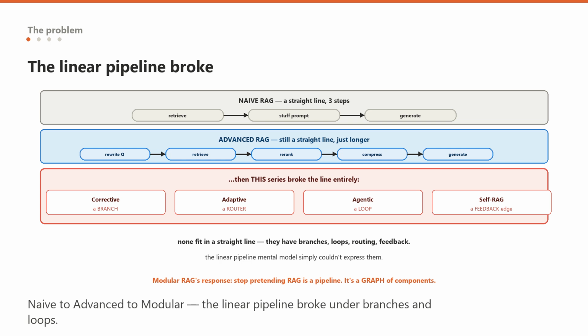They have branches, loops, conditional routing, and feedback. The linear pipeline mental model simply could not express them, and every team building serious RAG kept discovering they had outgrown the straight line and were writing tangled control flow to force nonlinear behavior into a linear frame. Modular RAG is the response: stop pretending RAG is a pipeline. It is a graph of components you can wire however the problem demands, and the moment you accept that, all the techniques in this series become natural expressions of one flexible framework instead of 6 special cases you have to memorize separately.